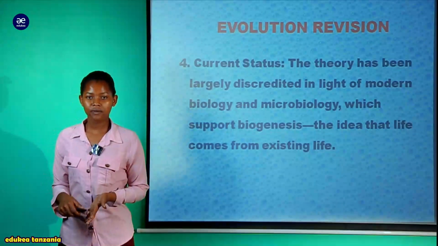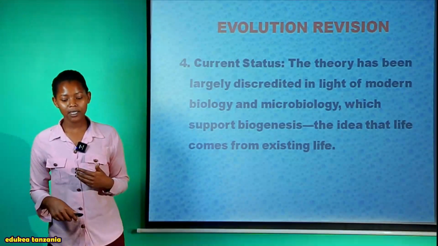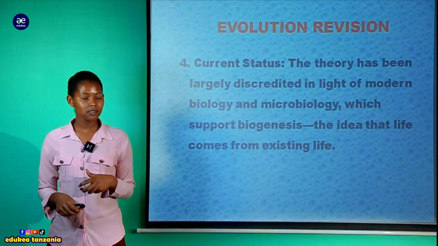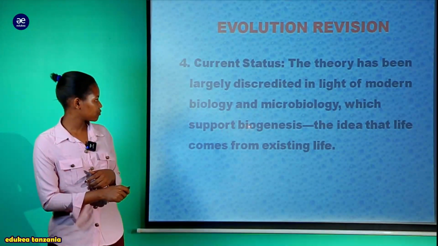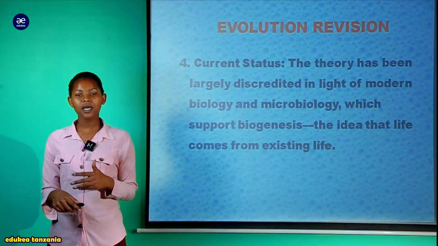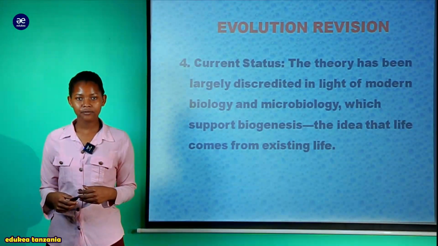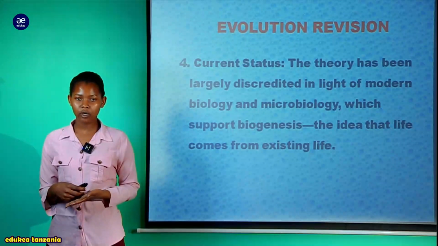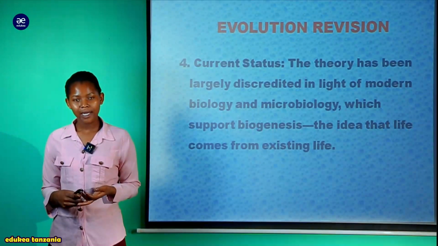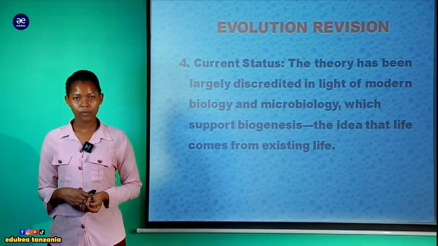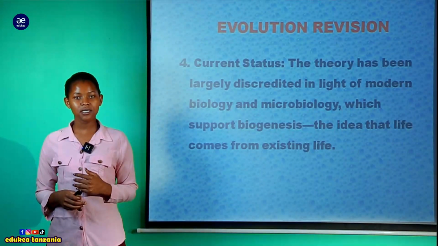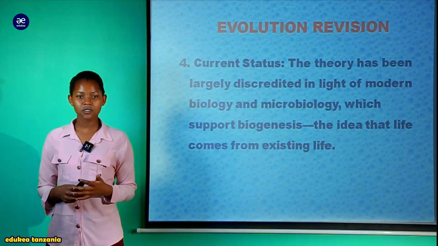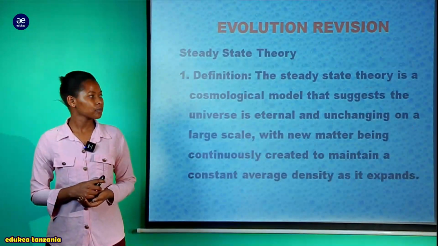On the current status of this theory, we will look at how it was discredited by the biogenesis theory. You can call it the idea of biogenesis, meaning that life arises from life, or life arises from pre-existing life. Life came from life that existed before, and not from non-living matter. Now, let us look at steady state, then we will discover the big difference between the steady state theory and the spontaneous generation theory.